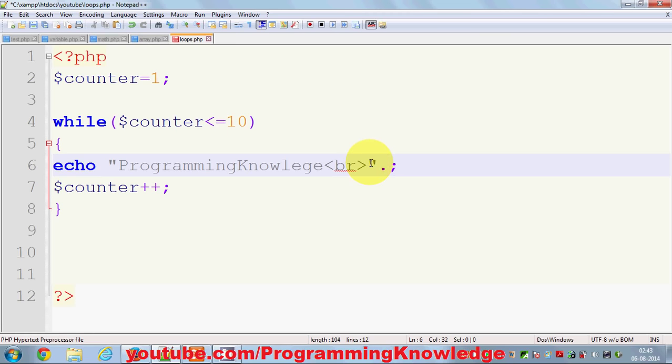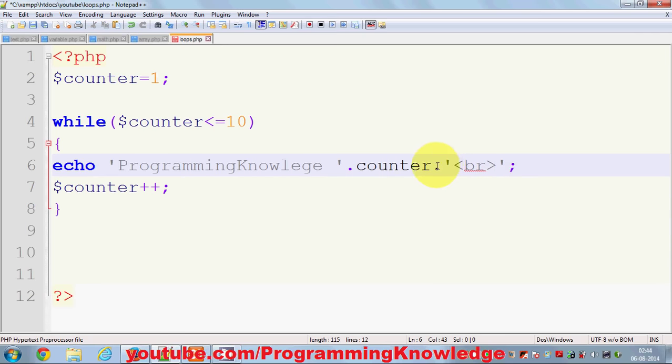So I can concatenate this here counter, and I want to just print the counter value, not the counter plus plus, right? And then I want to provide the break. Okay, so space this counter and then the break. In double quotes I will provide the break, and let's do it with the single quotes for now. Single quote, single quote.